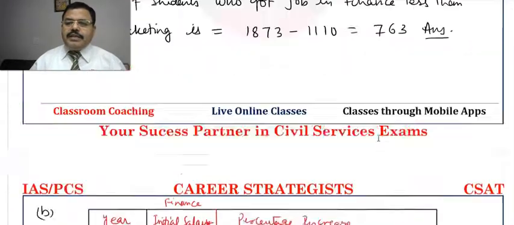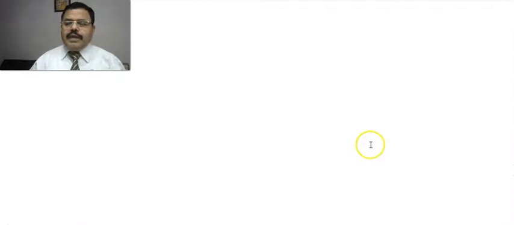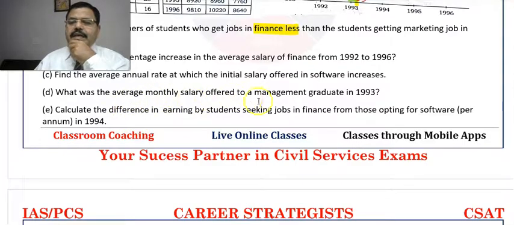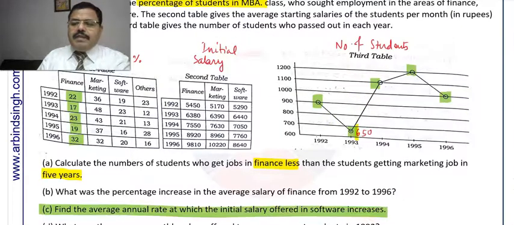Now the next question is another question given here: what was the average monthly salary offered to a management graduate? I think they have written this by mistake, because they have not written here what the others' salary is. Apart from finance, marketing and software, the other streams of MBA are also there, and this is not given here.